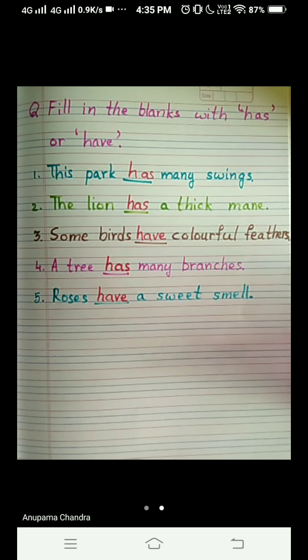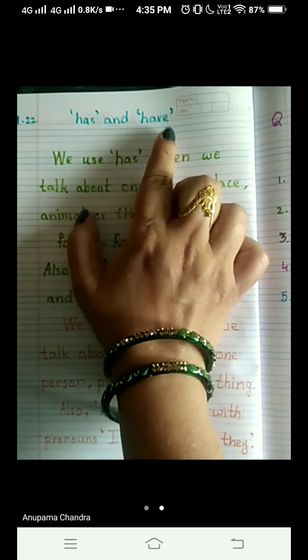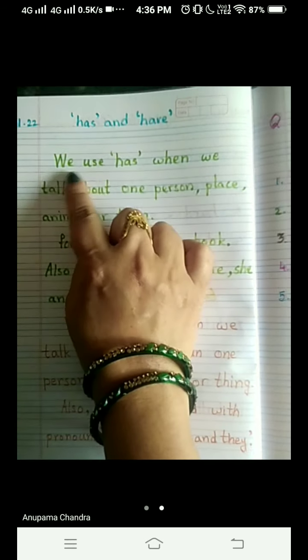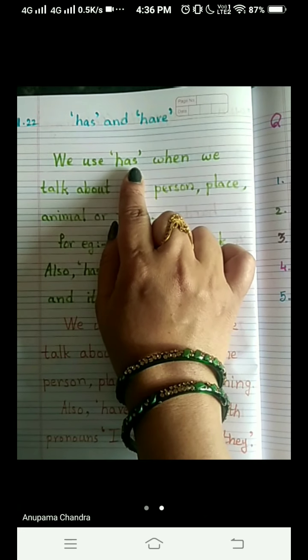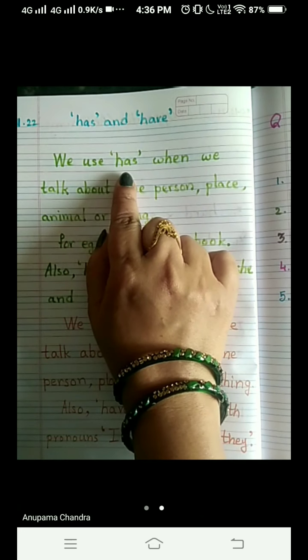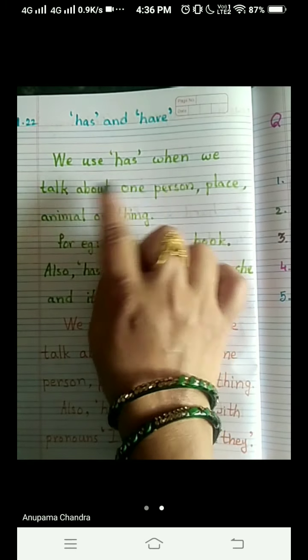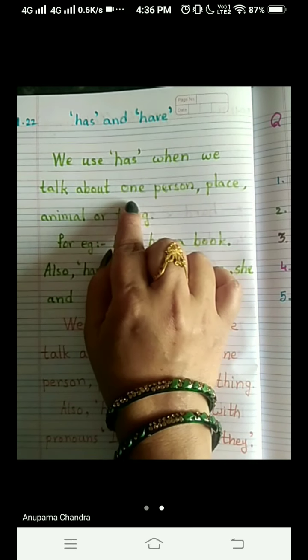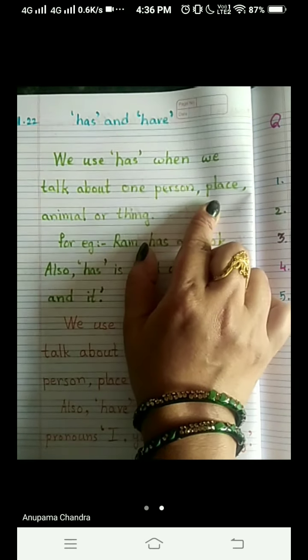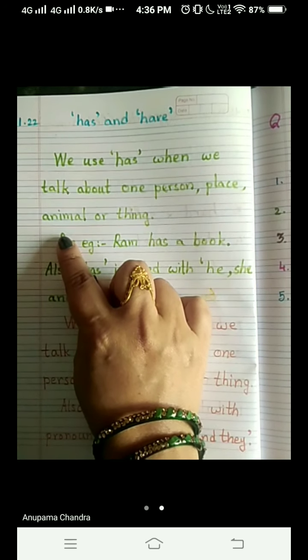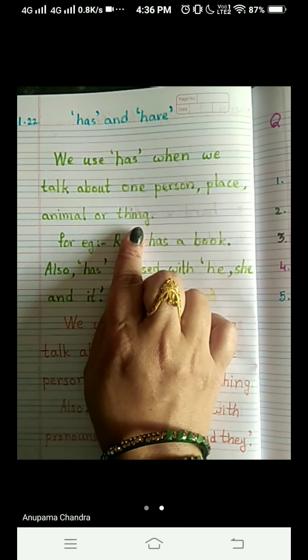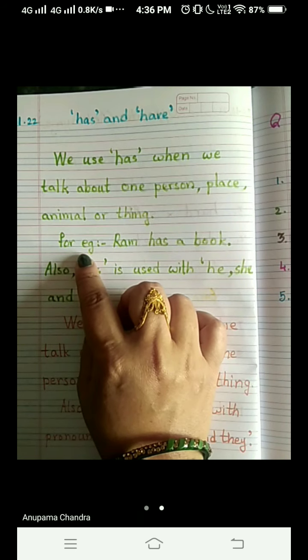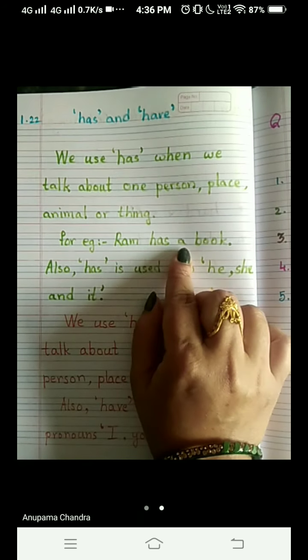Okay, let's repeat it once, children. Has and have. We use has, repeat after me. We use has when we talk about one person, place, animal, or thing. For example, Ram has a book.